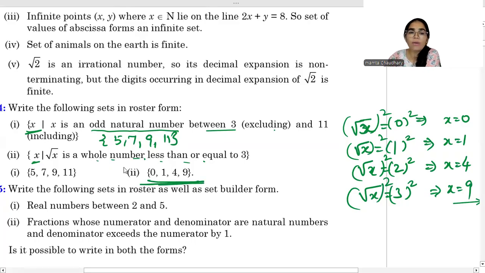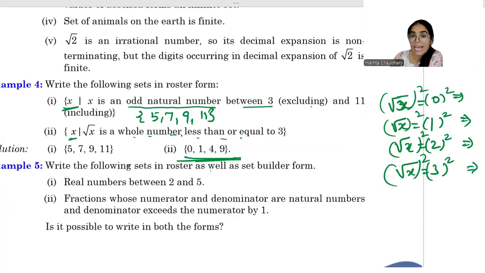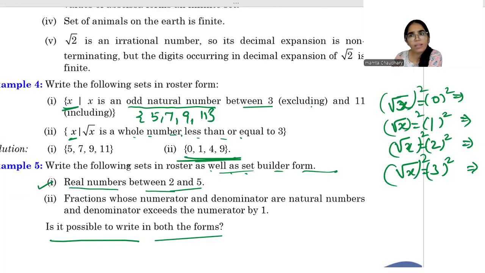Okay. Now, let's see a few more examples. Write the following set in roster as well as set builder form. Is it possible to write in both the forms? Okay, let's check. First question, real numbers between 2 and 5. Between 2 and 5, how many real numbers are there? There are infinite real numbers between 2 and 5.